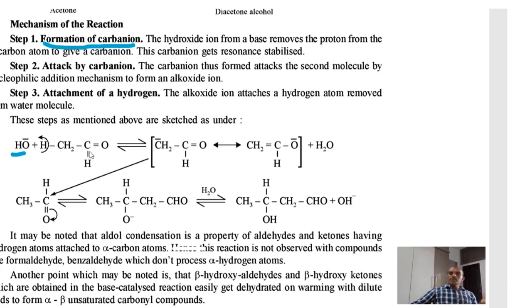What are the acidic protons? The alpha hydrogens are acidic in nature and form a carbanion. This alpha hydrogen is taken by the base, leaving the bond electrons on the carbon, giving a negative charge on the carbon, known as a carbanion.